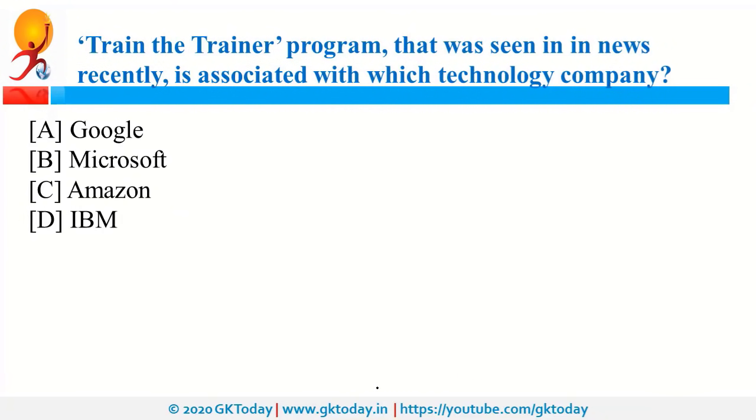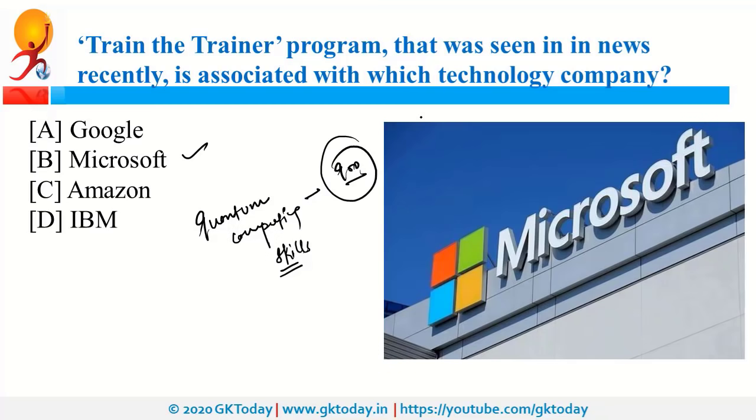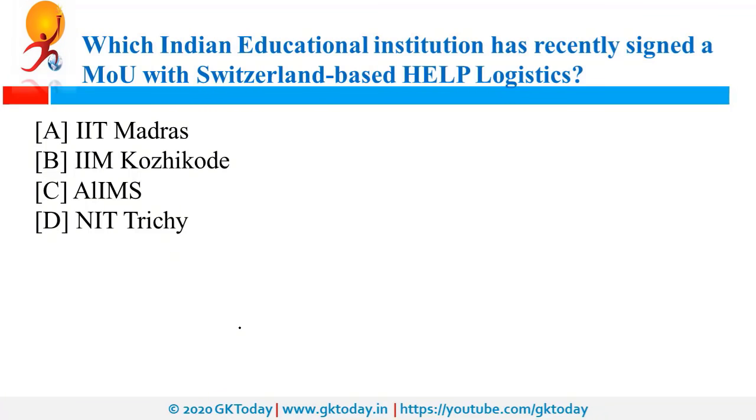Train the Trainer program that was seen in news recently is associated with which technology company? So it is associated with Microsoft, and as per this program, Microsoft is going to teach quantum computing skills to train the faculty, approximately 900 faculty across the country. So this is a program to train the trainer. Trainer means faculties. Now Microsoft was also in news because of its K-12 education transformation framework.